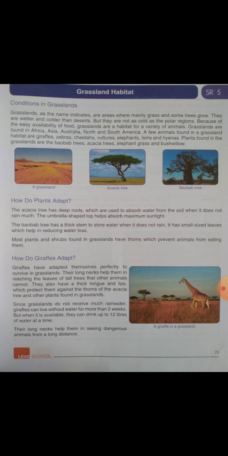Here also, to adapt to its climate, the plants and animals that survive here have special features that match the atmosphere of grasslands. Here you can see the chart. The differences you can see among the polar habitat, desert habitat and grassland habitat.